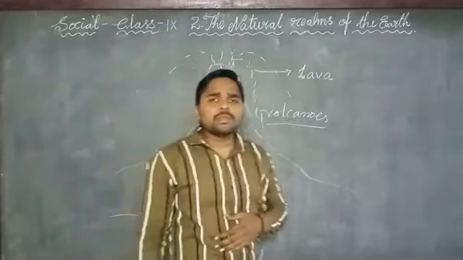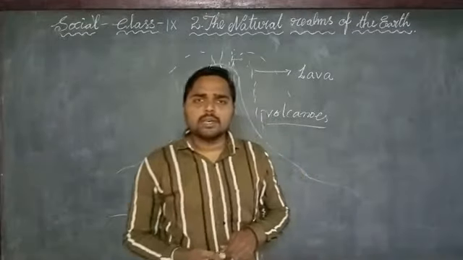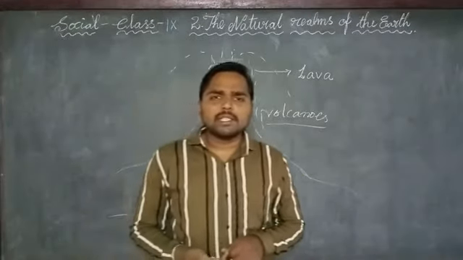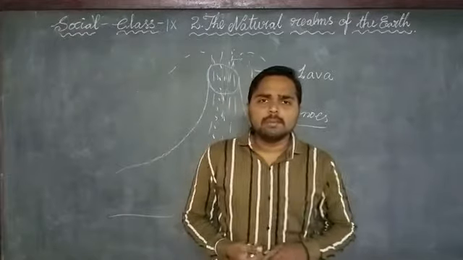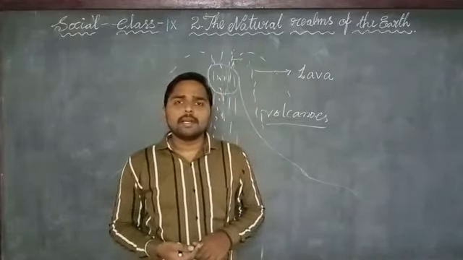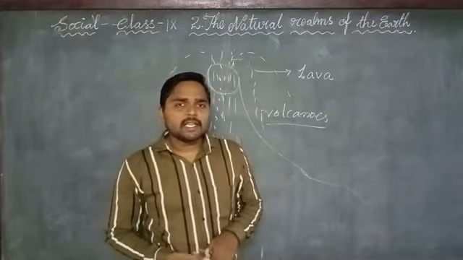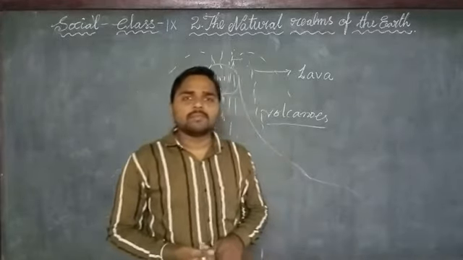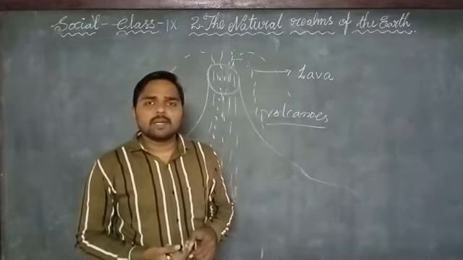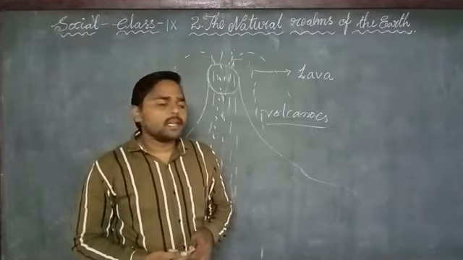This lava is composed of so much ash, dust, steam and solid materials.